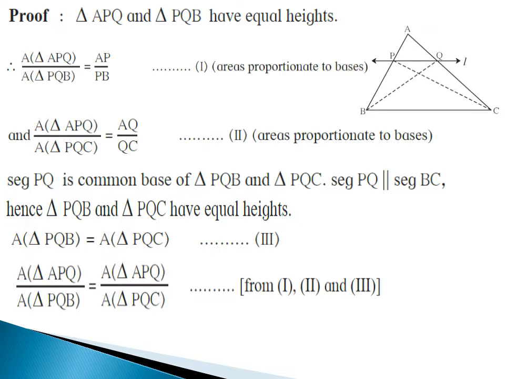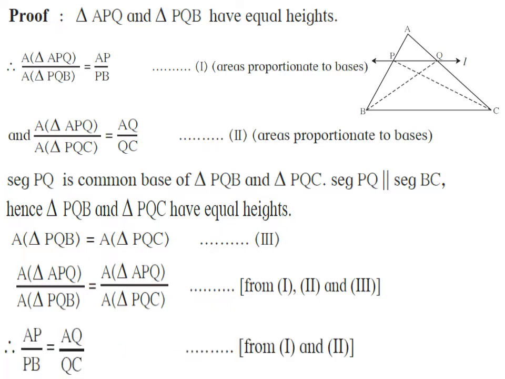Now, from statement number 1, 2 and 3, area of triangle APQ upon area of triangle PQB is equals to area of triangle APQ upon area of triangle PQC. Therefore, AP upon PB is equals to AQ upon QC. Hence, we have proved basic proportionality theorem.